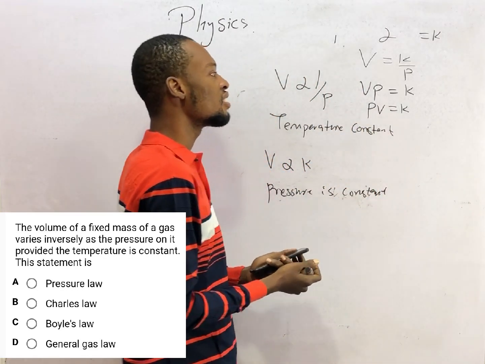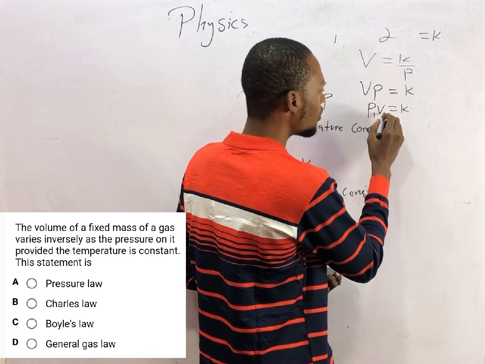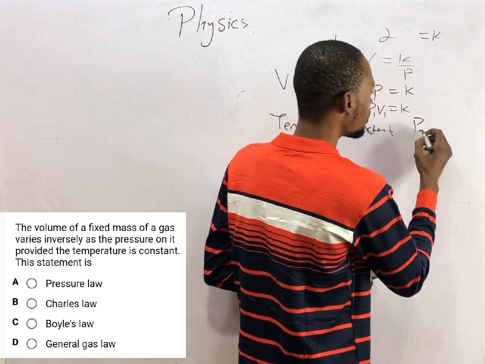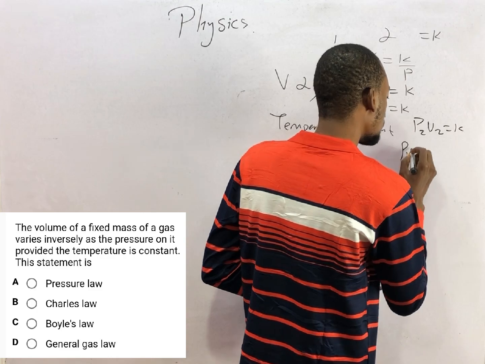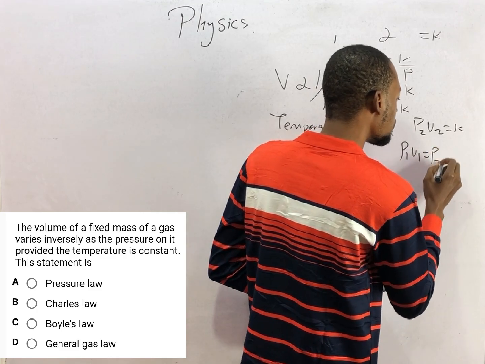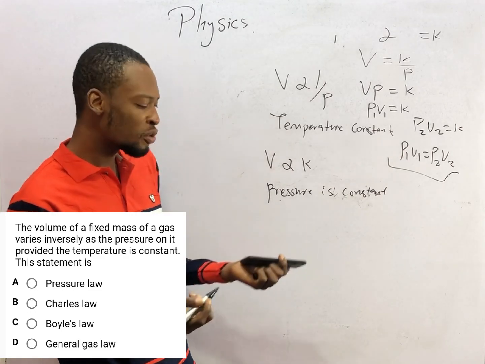If you are given a change in pressure or volume, it simply means P1V1 equals a constant, P2V2 equals a constant. Therefore, P1V1 equals P2V2. So you can use this formula in Boyle's law to solve any question.